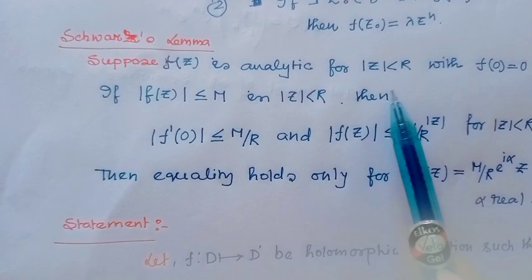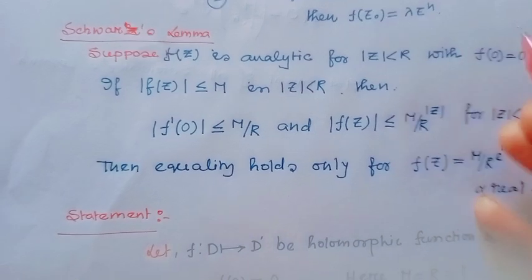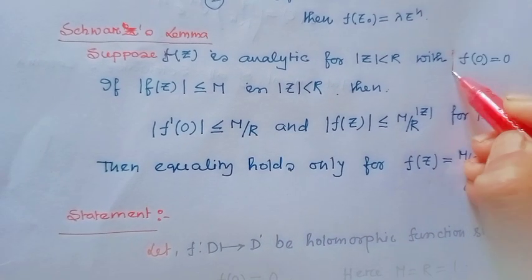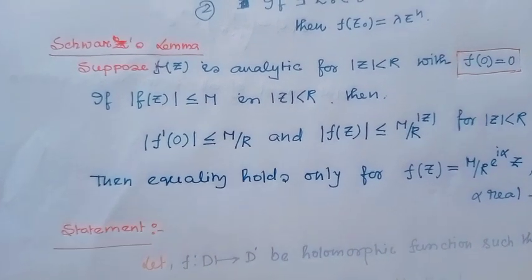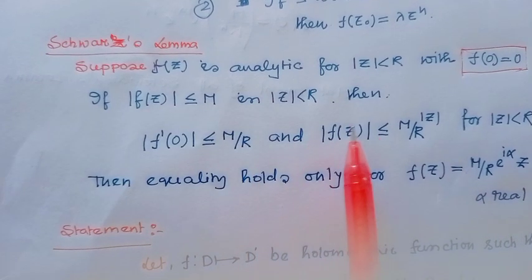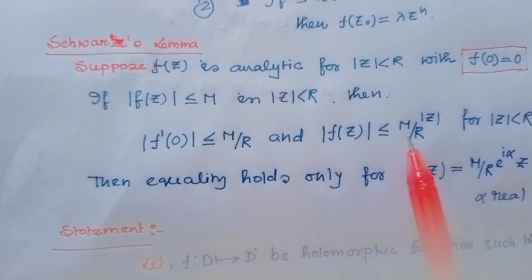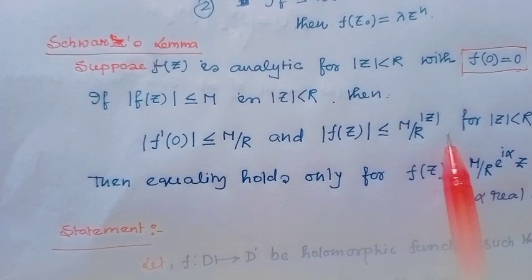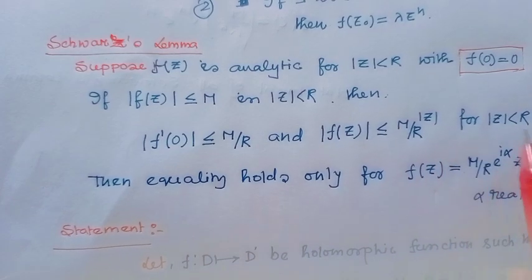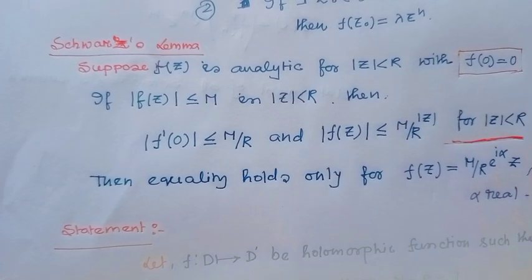Suppose f(z) is analytic for mod z less than r with the condition f(0) equal to 0. That means here a simple 0. If mod f(z) is less than or equal to M in mod z less than r, then mod f prime(0) is less than or equal to M over r, and mod f(z) is less than or equal to M over r times mod z. This condition holds for mod z less than r.